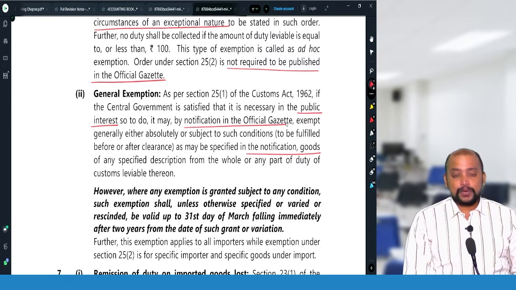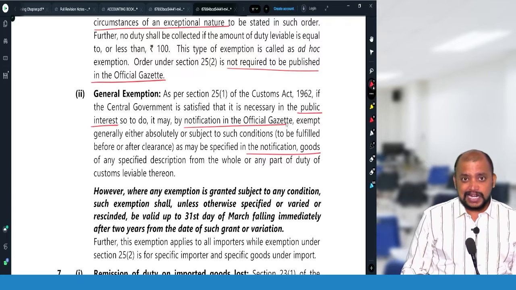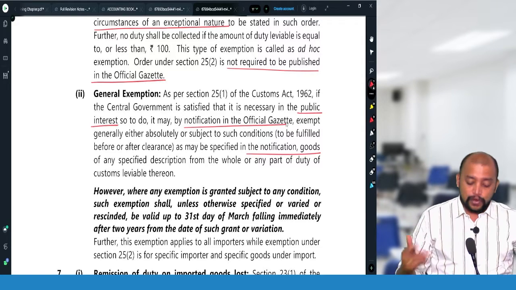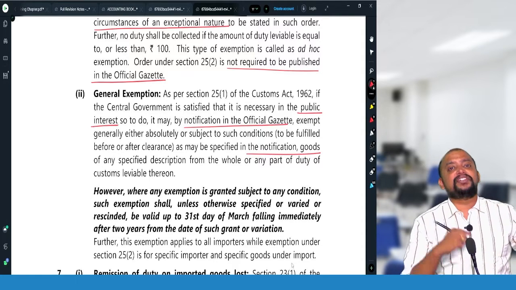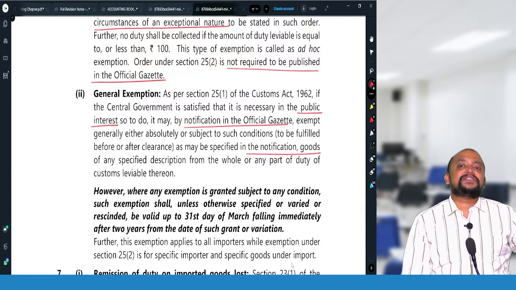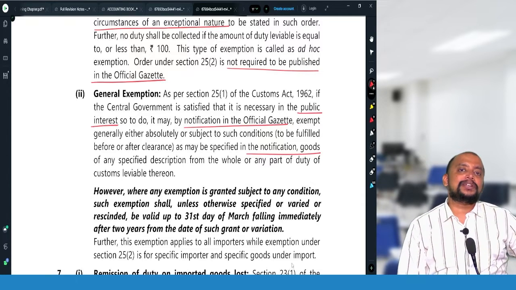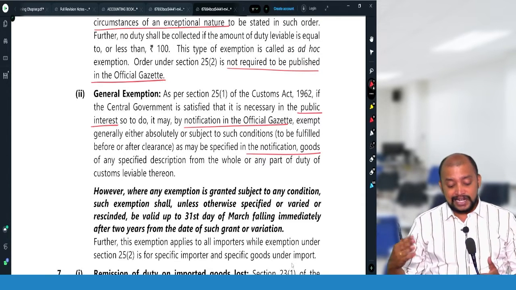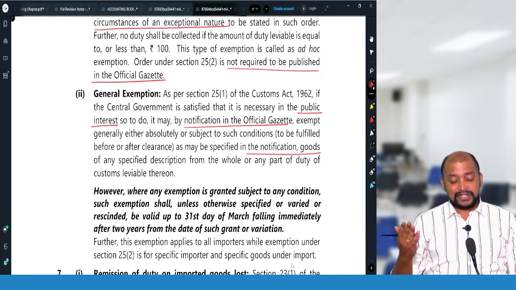Whatever general exemption is given, if it is a conditional exemption, that will lapse up to 31st of March falling immediately after 2 years from the date of such grant or variation. So 2 years should be counted, that is March ending 2 years. Immediately after 2 years, there will be one 31st March.